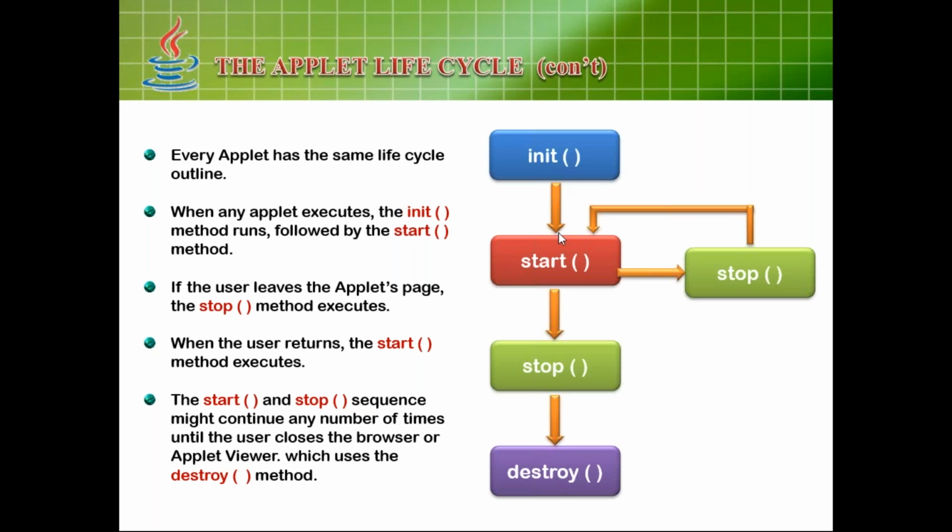First init, then it goes to start, and then if you use the stop method, you can stop or destroy the applet. Destroy means once you close it, the applet will be destroyed. Once the user leaves the applet page, the stop method will execute. Once the user enters again, the start method executes. You can see it when shifting from tab to tab, then start and stop will take place.